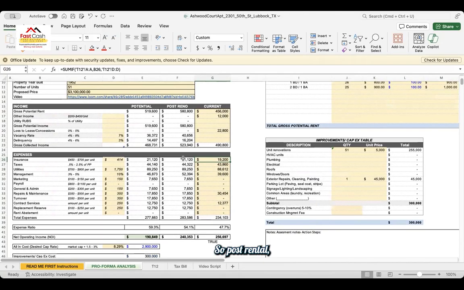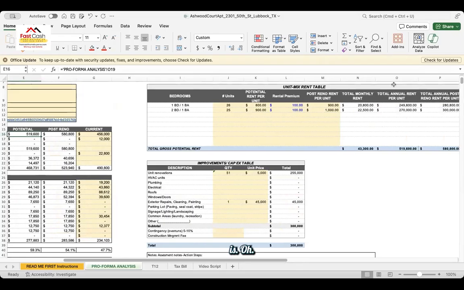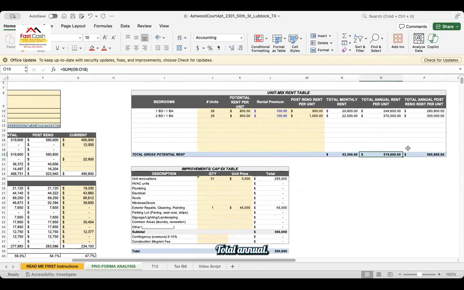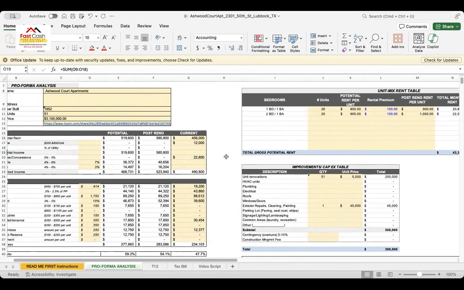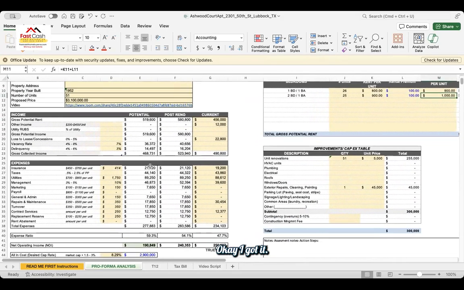Okay. So post reno, where did this number come from? Post pro forma 019. Where's 019? Okay, total annual. Okay, I got it. So the potential is if it's 800 and 900, and then the post reno is if it's 900 and 1,000. Okay, I got it.